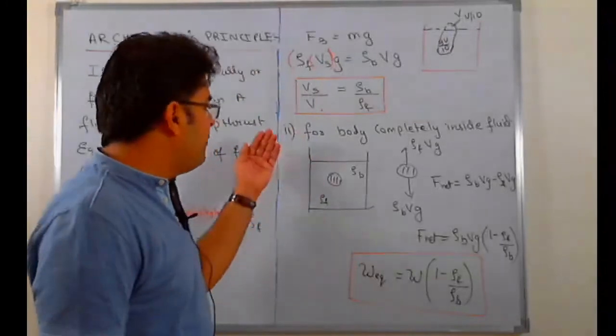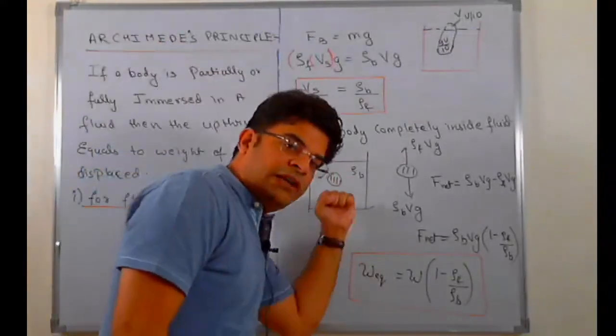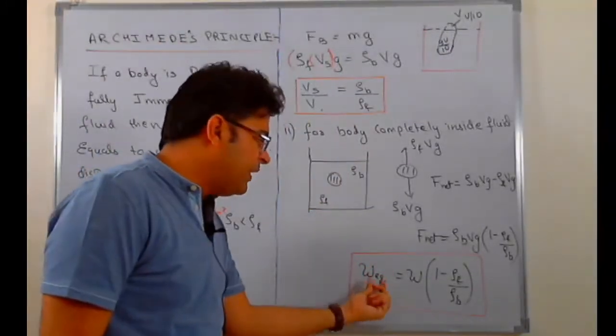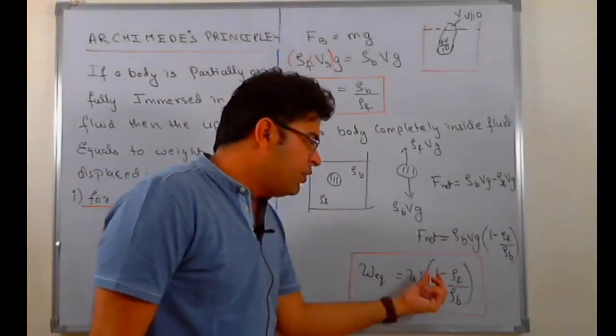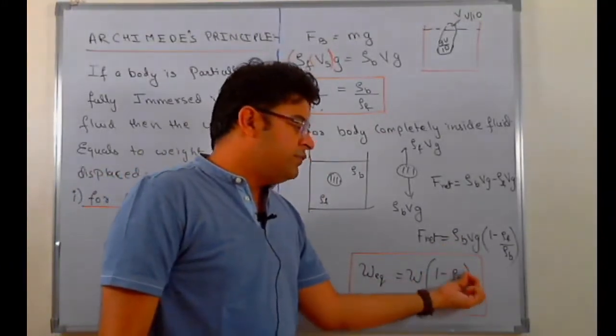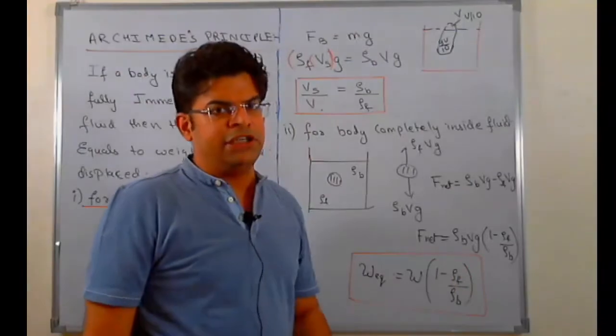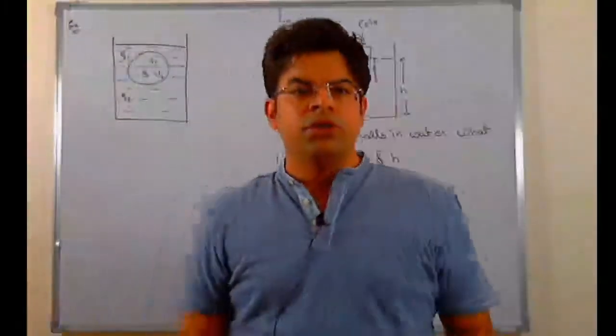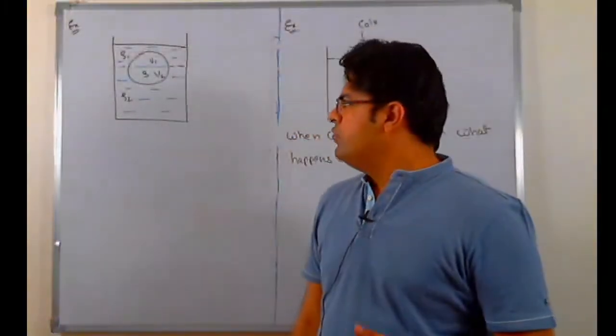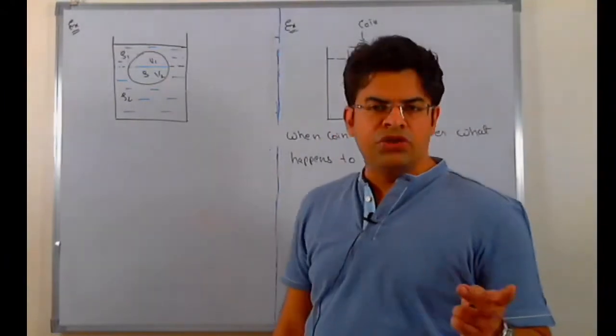So we say when placed inside a fluid, the effective weight, the effective downward force, weight equivalent comes out to be actual weight into 1 minus density of surrounding fluid upon the density of body. So we are ending this session on fluid statics with the last two examples.